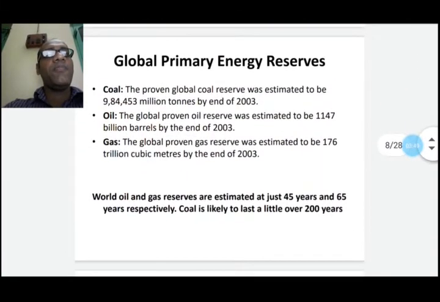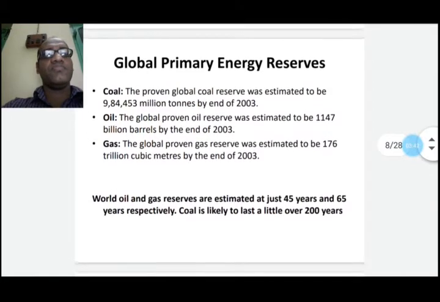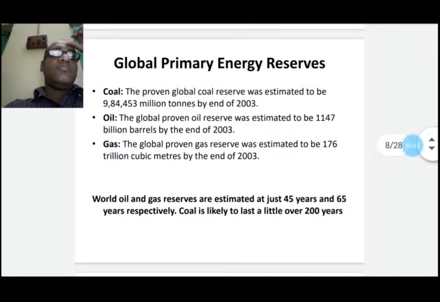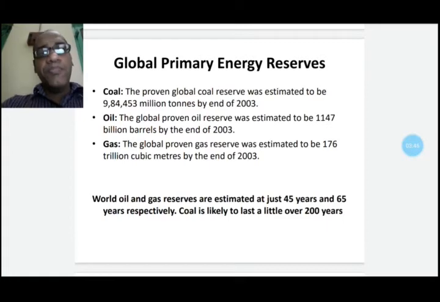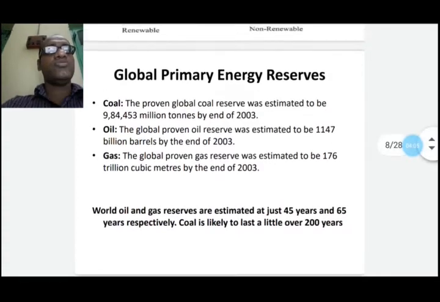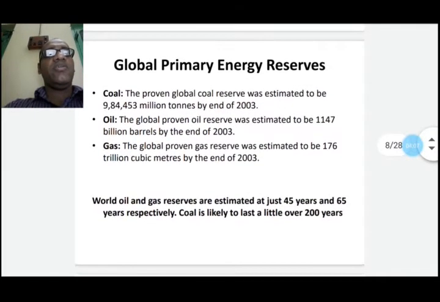Now the global primary energy reserves. We have non-renewable energy, which we are extensively using. Coal is estimated to be 9,84,453 million tons by the end of 2003.